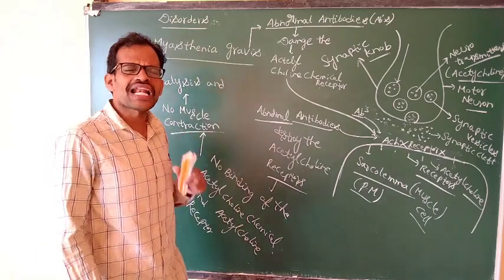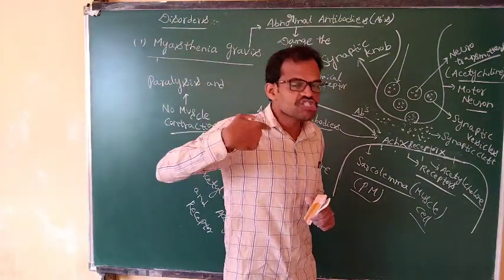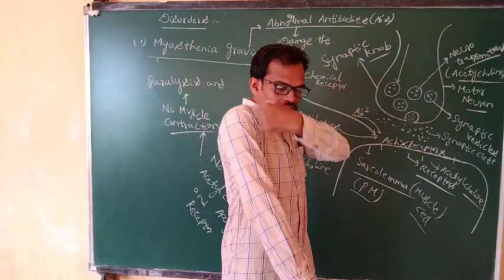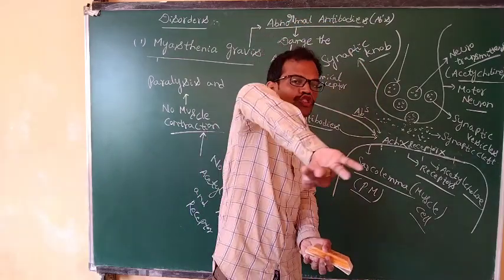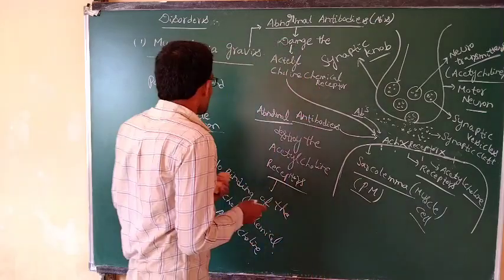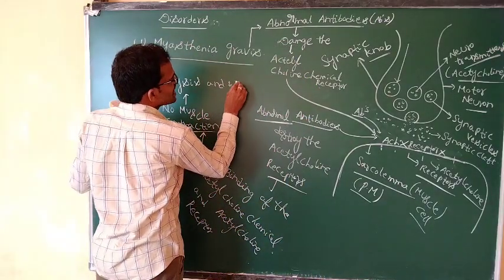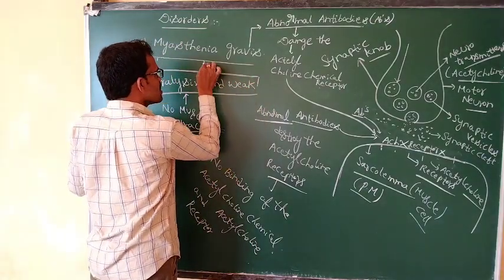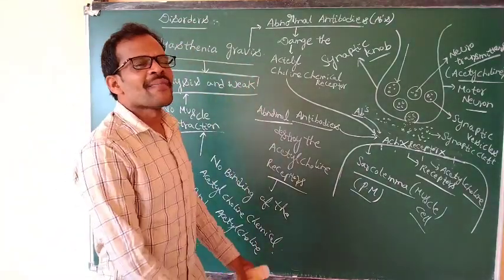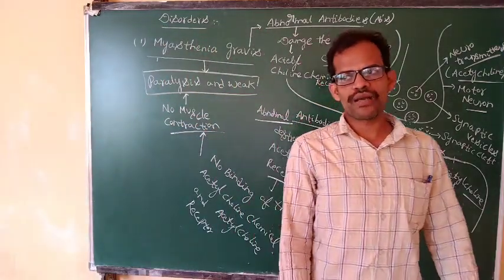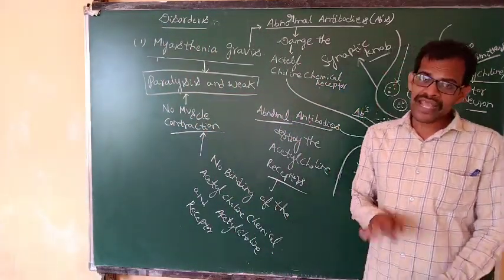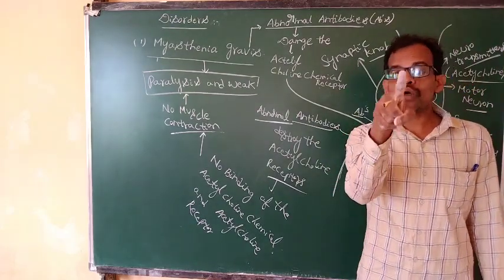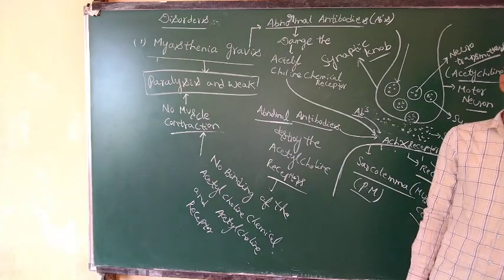Paralysis means there is no coordination, no information passing between the brain and muscles. The muscle shape changes, paralysis occurs, and the muscles are weak. This is the main symptom of myasthenia gravis. The main problem is that abnormal antibodies destroy the acetylcholine receptors.